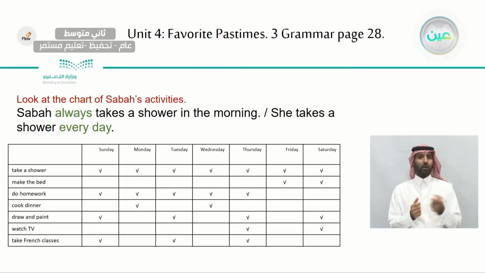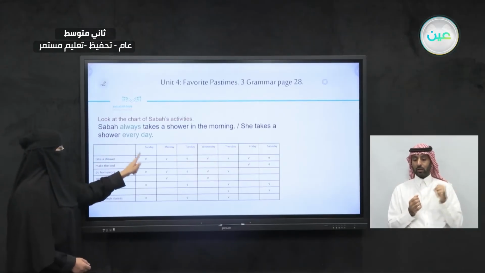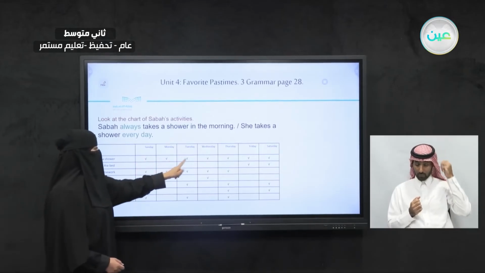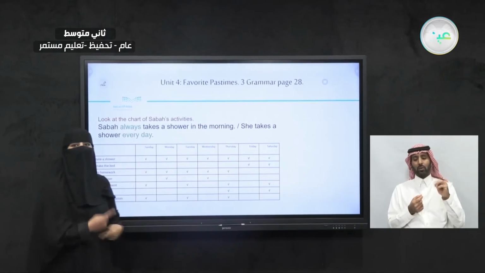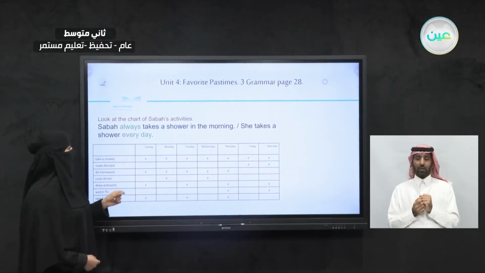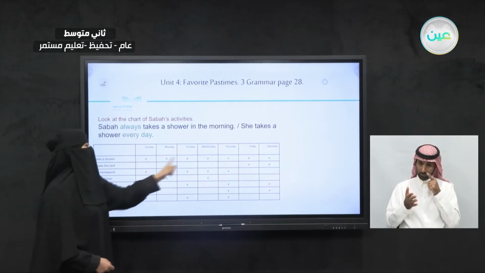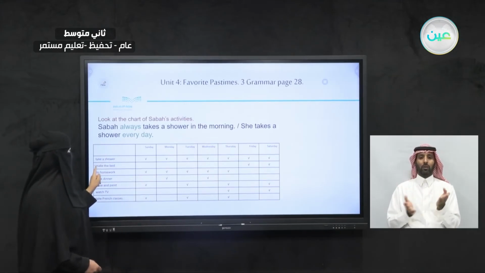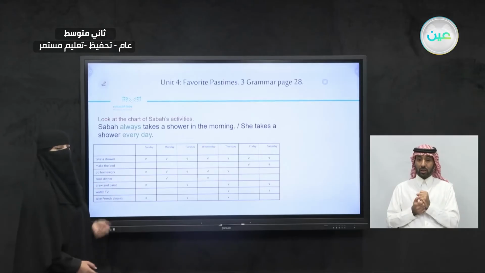Now, look at the chart here. We have the activities on this side, and here are the days of the week. So, take a shower. Let's check on Sunday, Monday, Tuesday, Wednesday, Thursday, Friday, Saturday, every day. She always takes a shower. We have a check here on all of the days of the week. Now, how about make the bed? She doesn't do that on Sunday, not Monday, not Tuesday, not Wednesday, not Thursday, but on Friday and Saturday. So she makes her bed on the weekend.